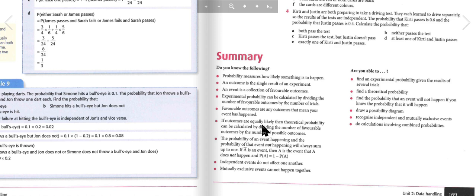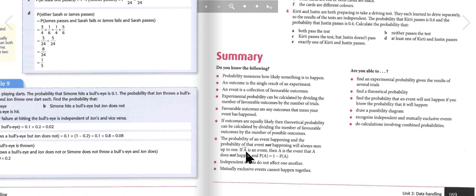If outcomes are equally likely, then theoretical probability can be calculated by dividing the number of favorable outcomes by the number of possible outcomes. The probability of an event happening and the probability of that event not happening will always sum up to 1. If not A is the event that A does not happen, then the probability of A equals 1 minus the probability of not A.